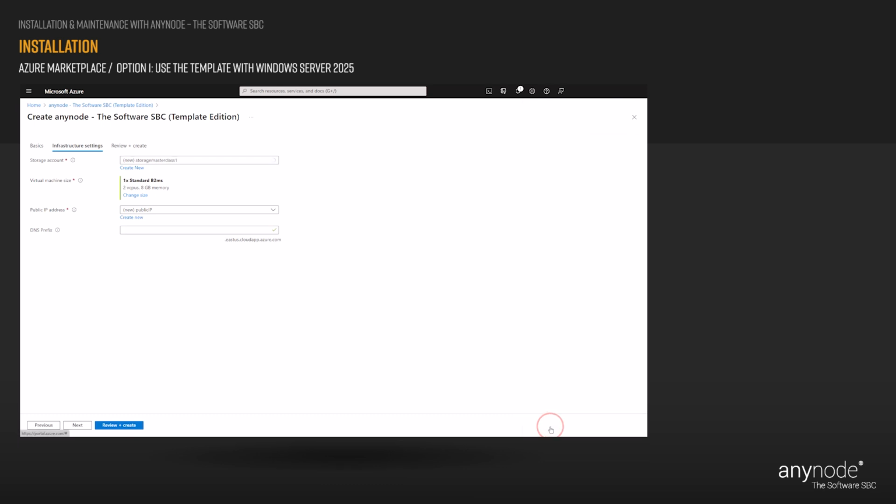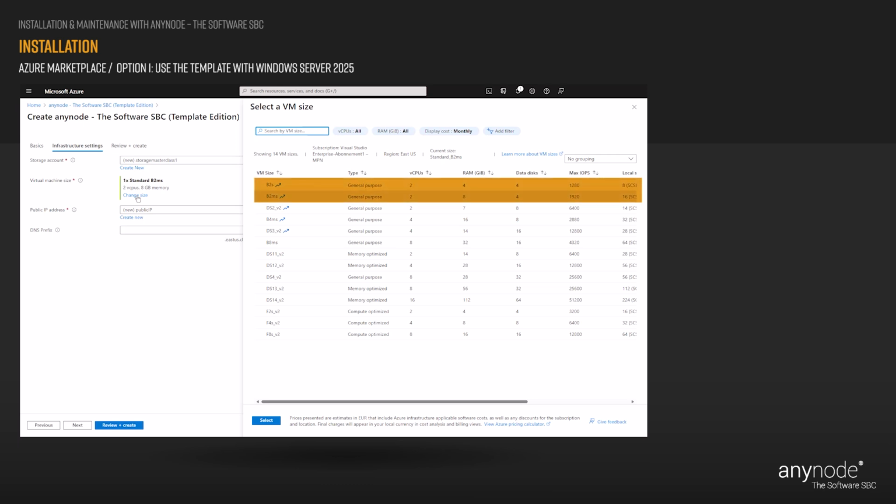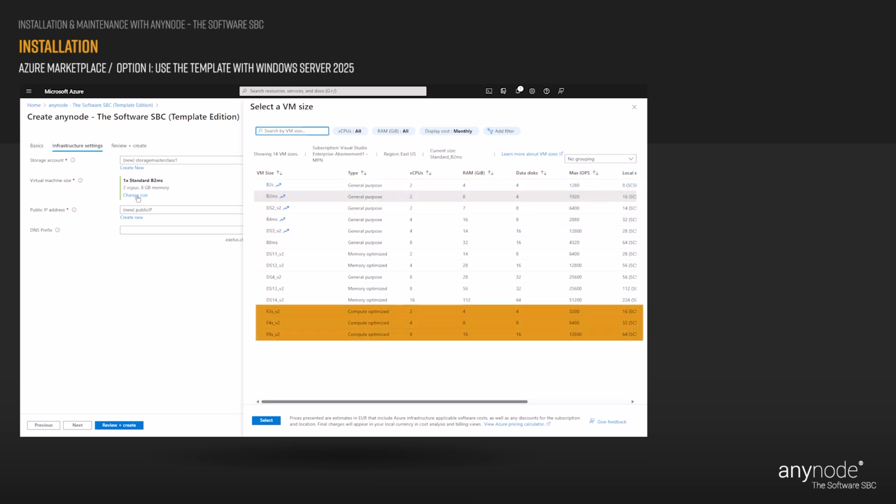Click on OK. Click on Change Size to change the size of the virtual machines here. This will affect how much money you pay for your VM monthly. Depending on your region selection, you have multiple options available. Please note, not all models are available in all regions. Also, pricing for the same model may vary in the different areas. We recommend B-Series VMs for test purposes and F-Series for production systems. You can switch between the models later.